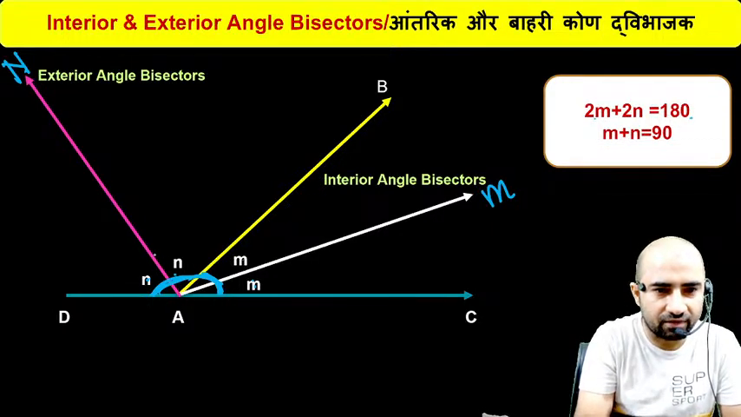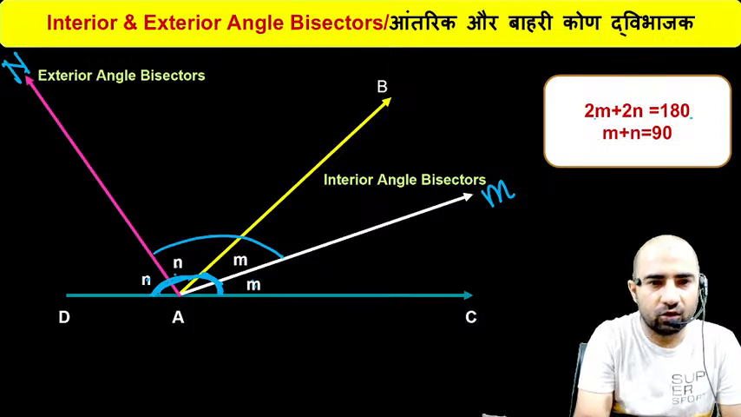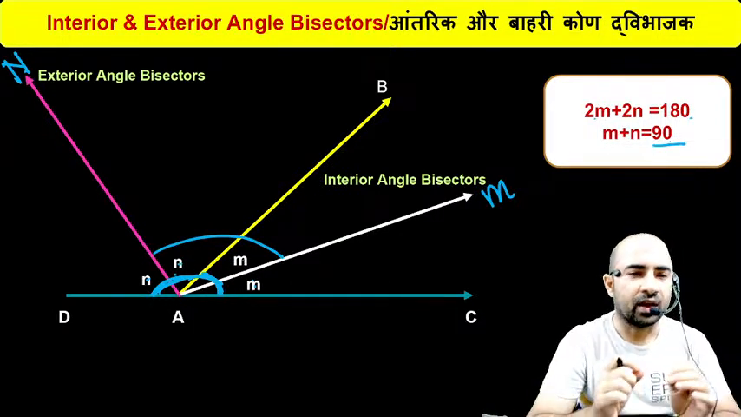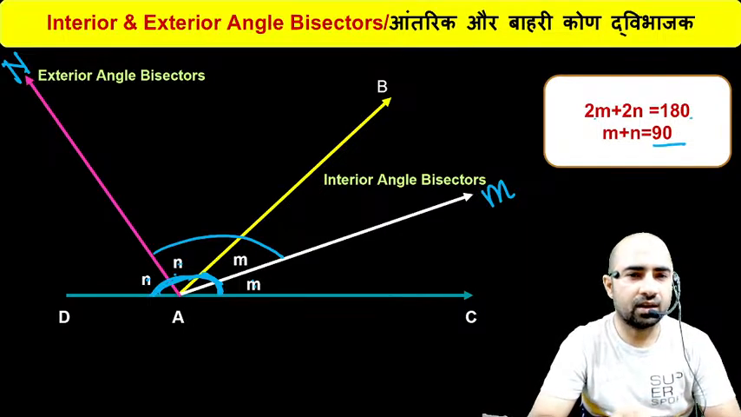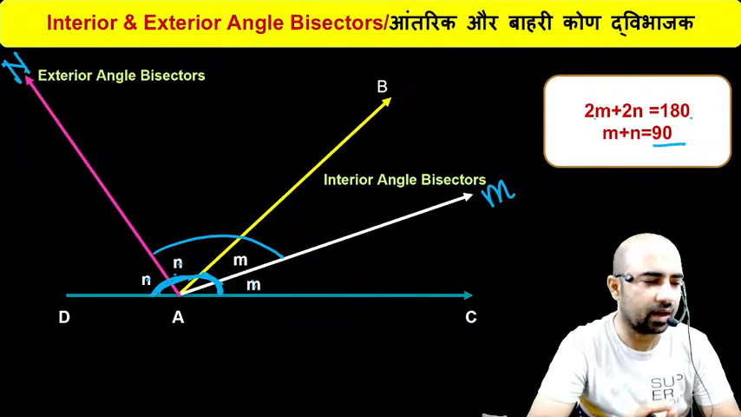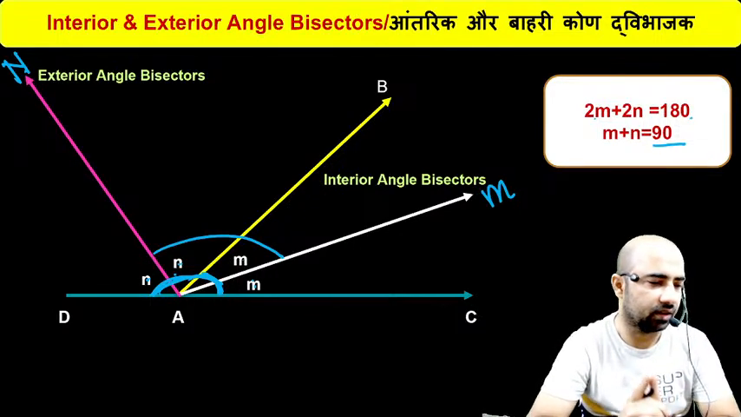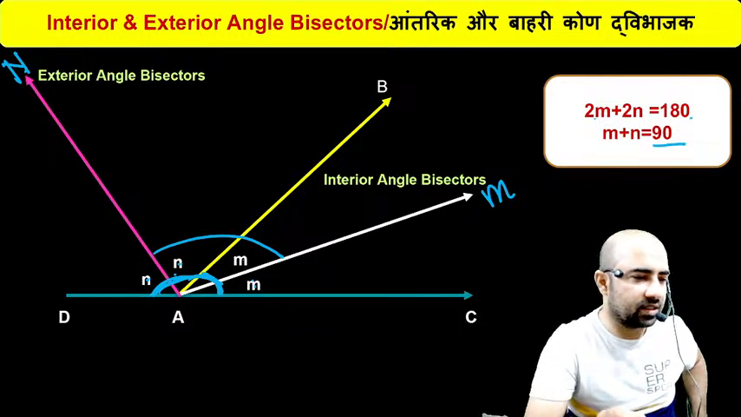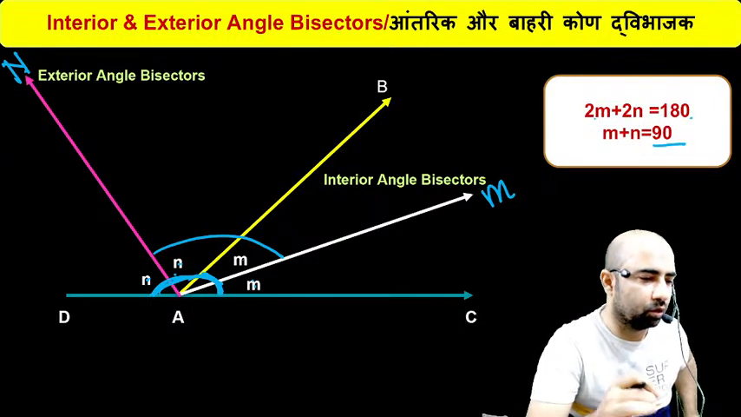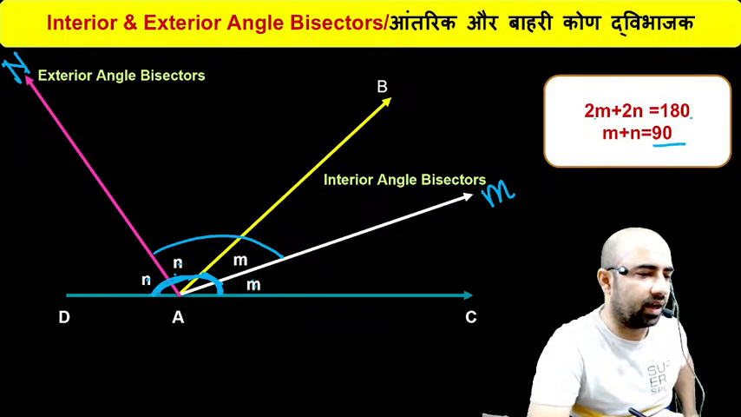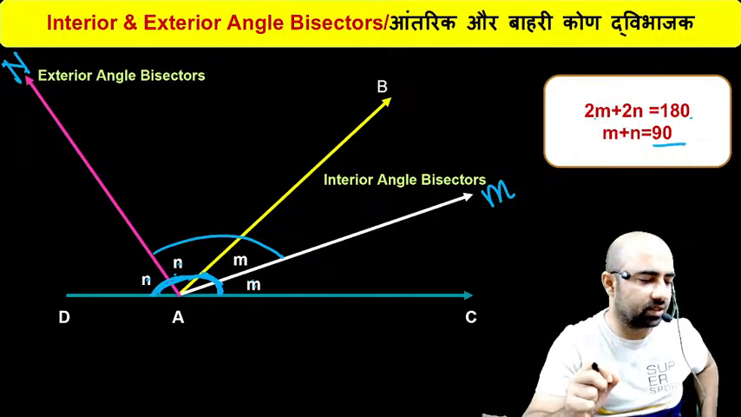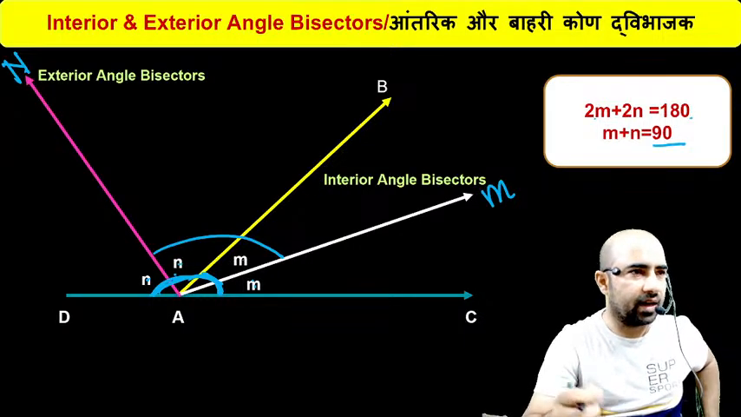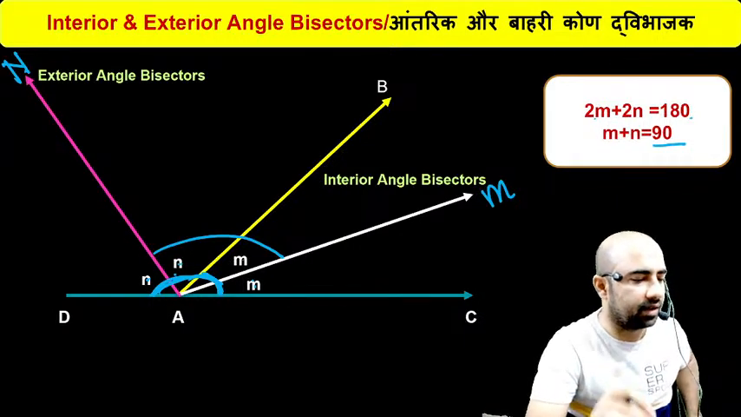So you can see here the value of this angle, M plus N, is equal to 90. So the conclusion is that any interior angle bisector and exterior angle bisector make an angle of 90 degree. If both combine together, we will have an angle equal to 90 degree. The concept is clear? So interior angle bisector and exterior angle bisector meet each other at 90 degree.